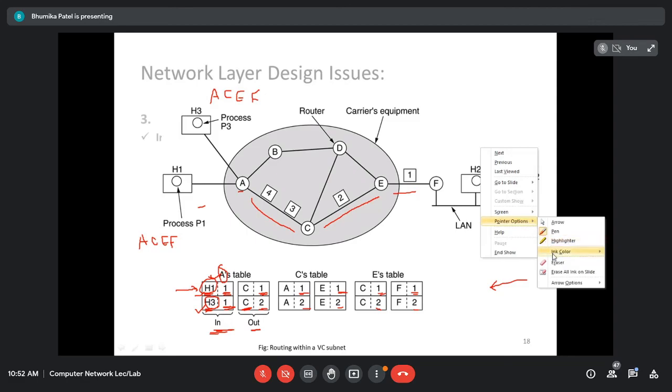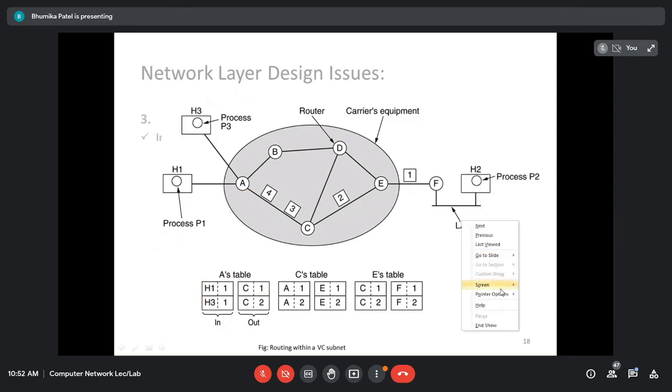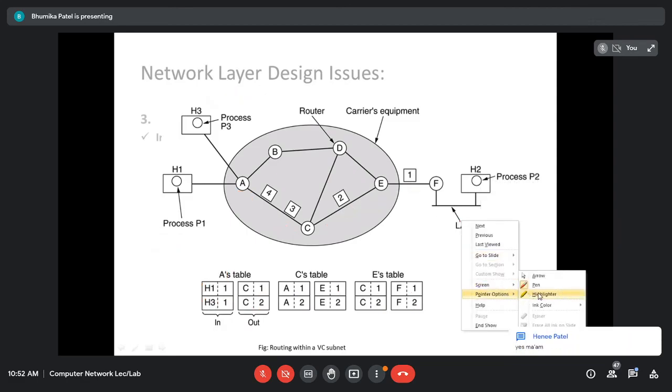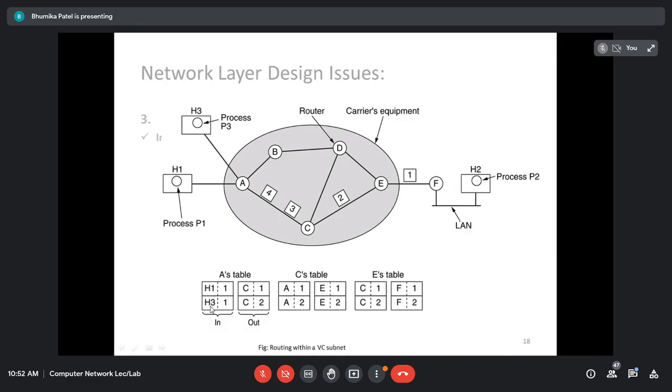Yes, ma'am. Okay. So here, along with the destination host and the line, we are going to use the circuit number. And why? Every router is going to update it, because here host 1 and host 3 both are using the same path, but whenever the responses arrive from the destination host, the particular router has to identify whether it is host 1 or host 3.